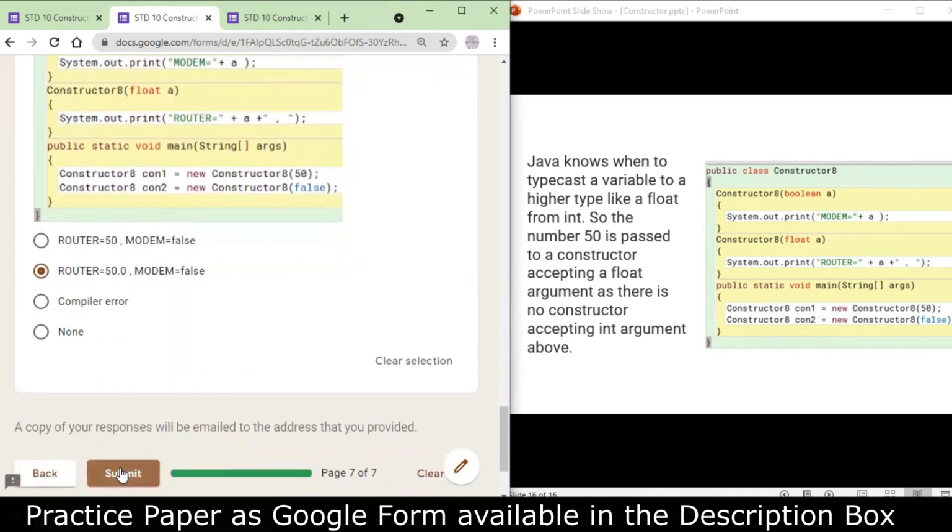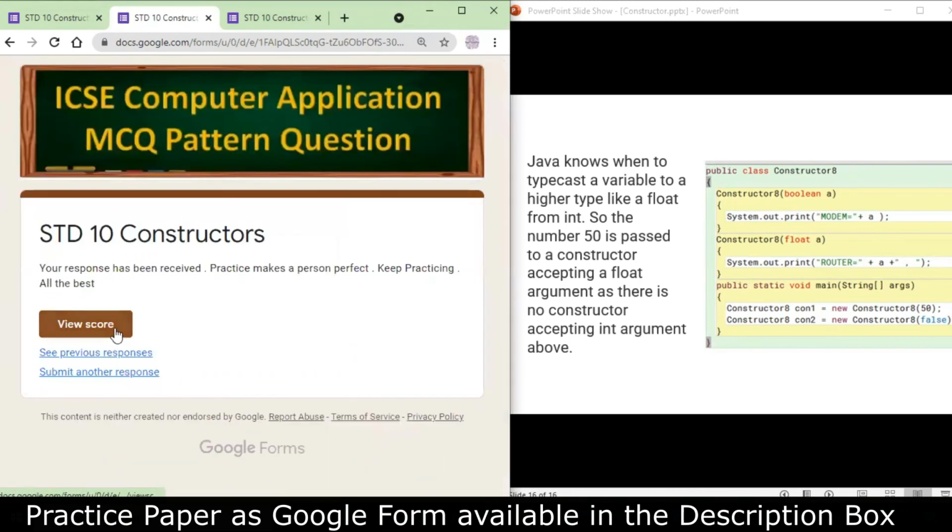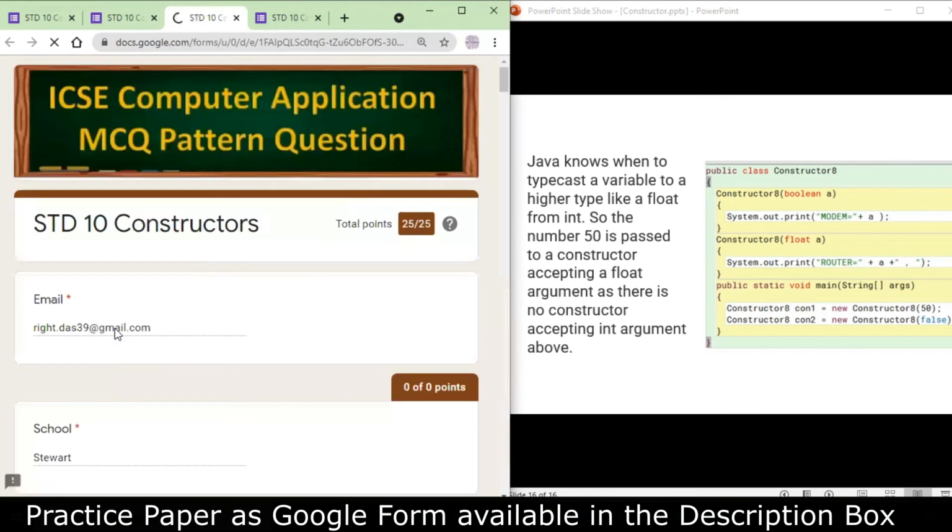So let's submit our answers and check. When we view our scores, you can see I get all my answers correct.